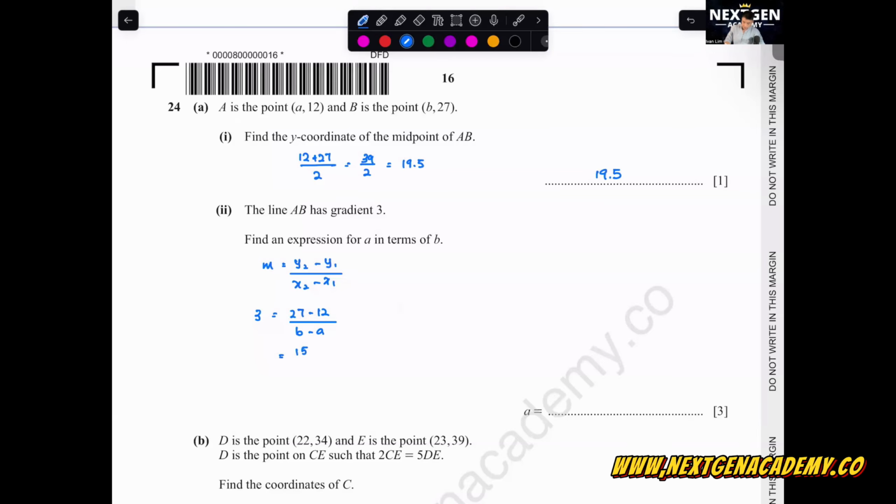From here, we can write 15 over B minus A. Multiply it up, and we change it around: B minus A equals 15 over 3, which equals 5. Then we rearrange it: A equals B minus 5. Okay, I think no problem with this one, but the last one is where you all get stuck, right?